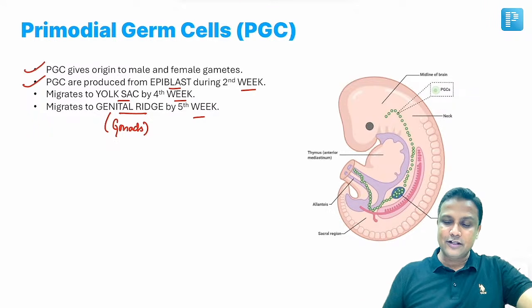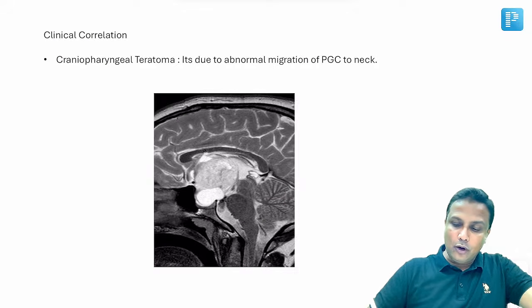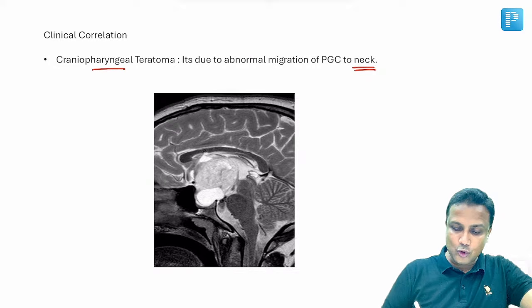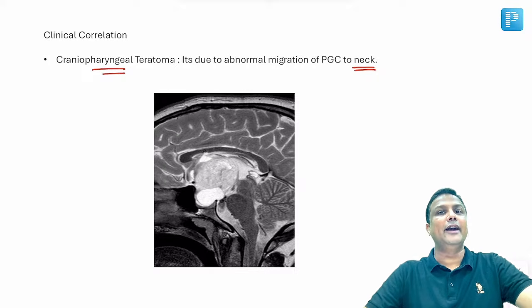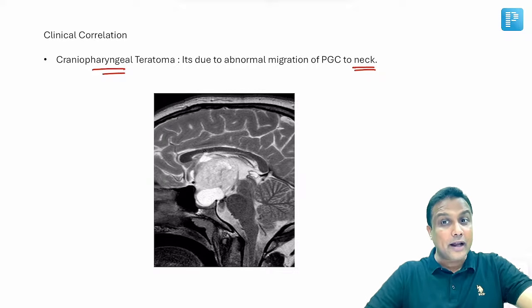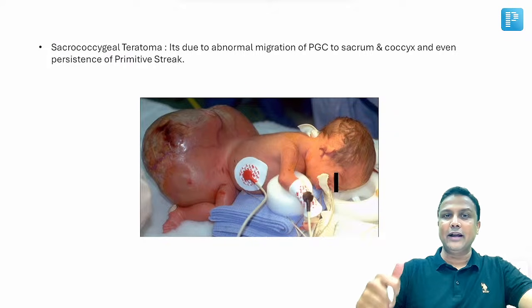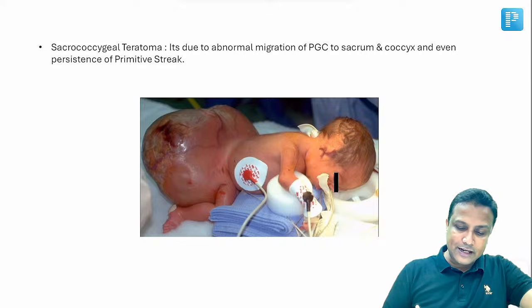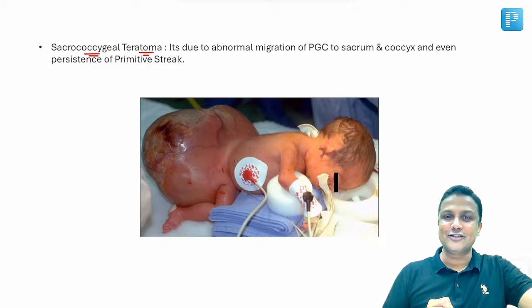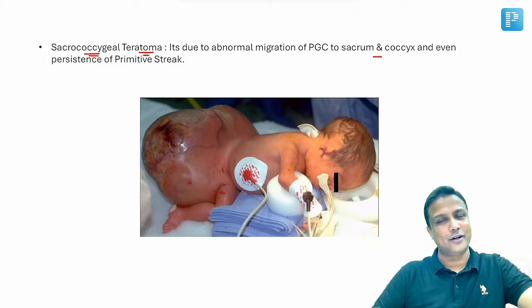Now in some unfortunate babies, what is going to happen? Wrongly, they'll be migrating, and they'll be wrongly migrating to the neck. And this condition will be referred to as craniopharyngeal teratoma. So what is craniopharyngeal teratoma? It is abnormal migration of primordial germ cells to the neck. Similarly, if they abnormally migrate to the sacral region or coccyx region, that will lead to sacrococcygeal teratoma. Acha. This is abnormal migration of again primordial germ cells to sacrum or coccyx.